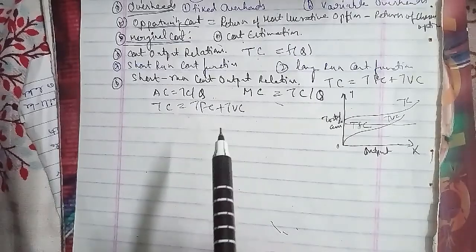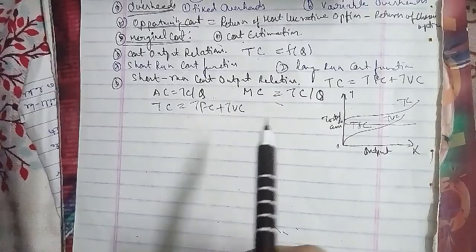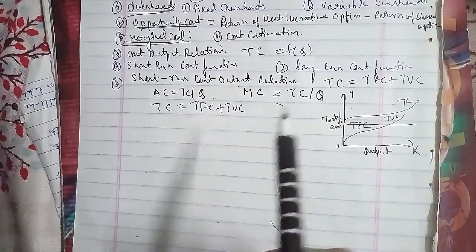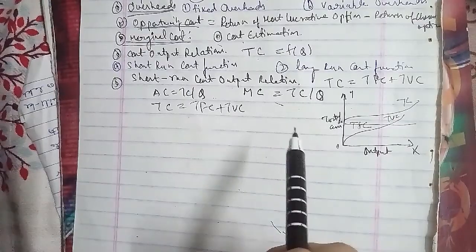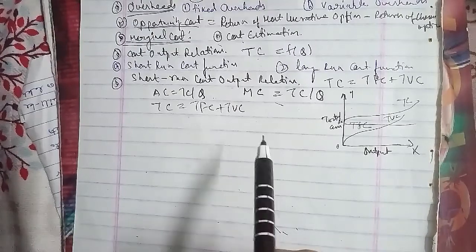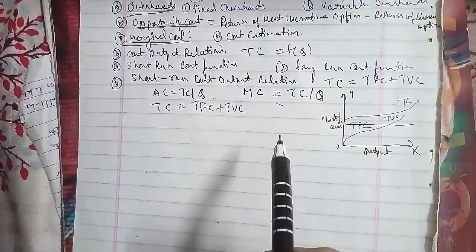In the initial stage of production, both AFC and AVC are declining. Hence, AC also declines. AFC continues to fall with the increase in output, while AVC first declines and then rises. So long as AFC and AVC decline, AC will also decline, but after a certain point AVC starts rising.